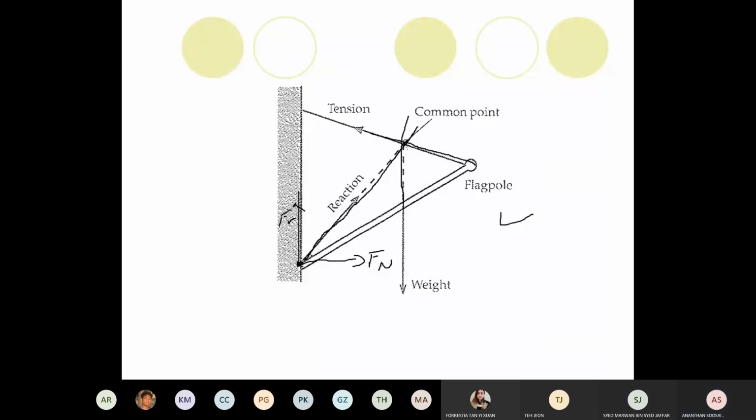Okay, so this is the flagpole diagram. It's in equilibrium. So the weight acting down, the reaction acting this way, and the tension added. It must make a closed triangle: tension, weight, and the reaction. Okay, let's make a closed triangle.